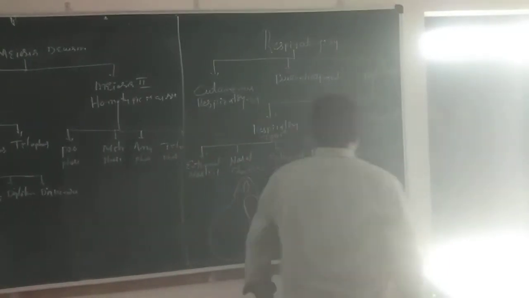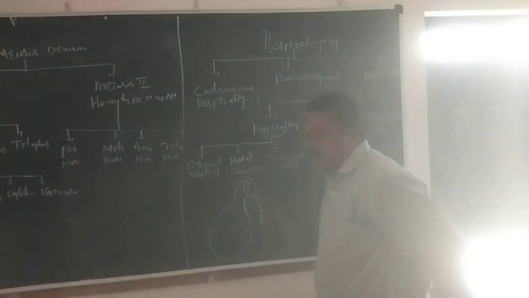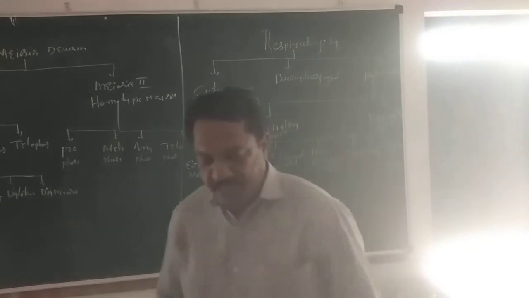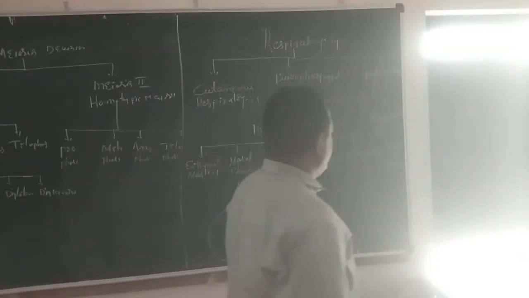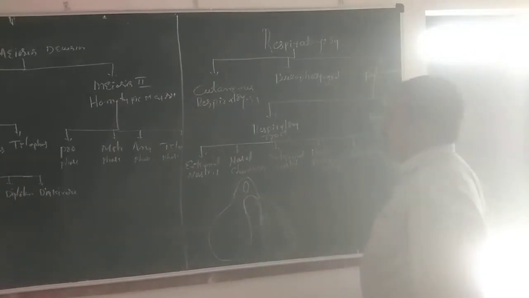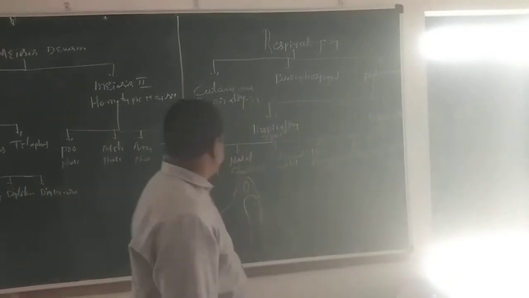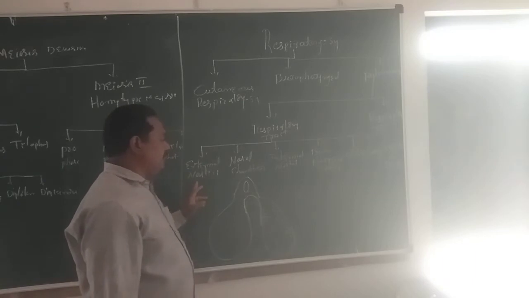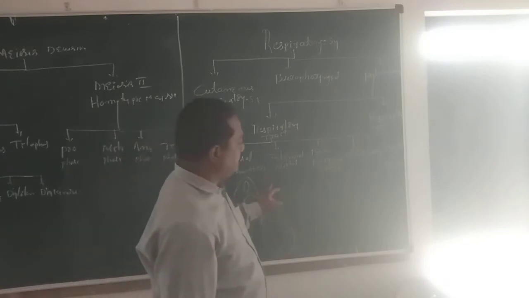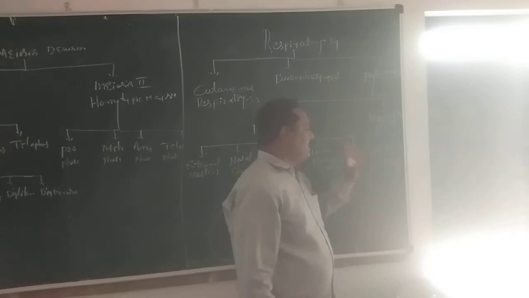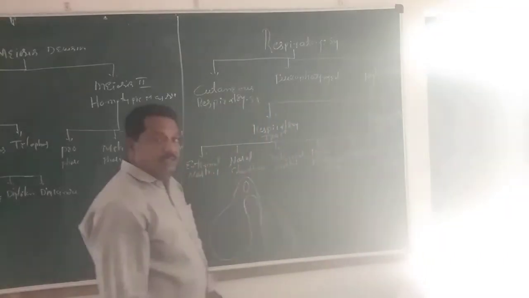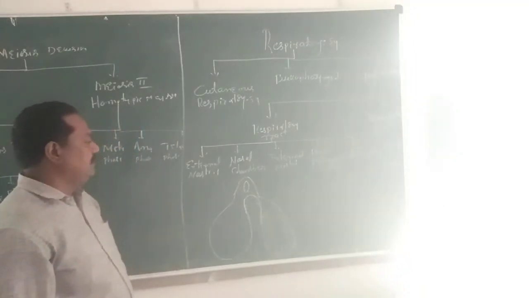The third one is pulmonary respiration. Lung respiration is called pulmonary respiration. In pulmonary respiration, there are two important parts: the respiratory tract and the respiratory organ. The respiratory tract contains the following parts: external nostril, nasal chamber, internal nostril, buccopharyngeal cavity, glottis, larynx, trachea and bronchus. These are the parts of the respiratory tract.